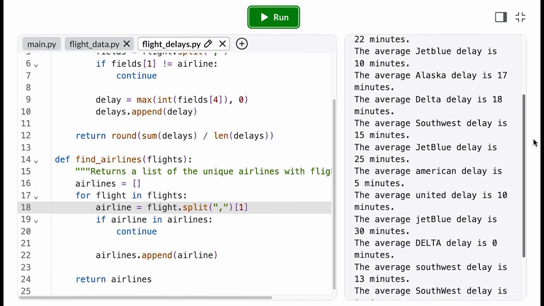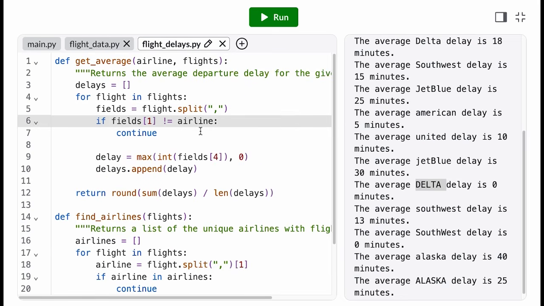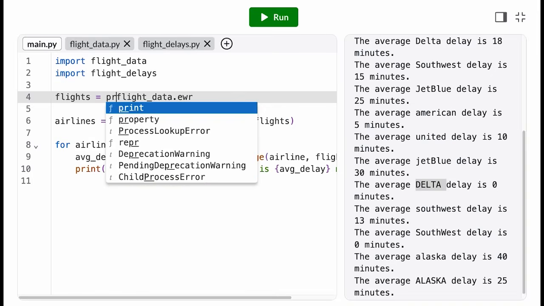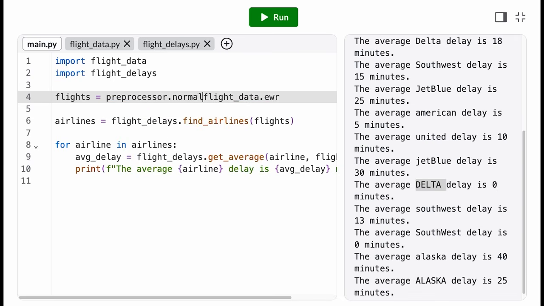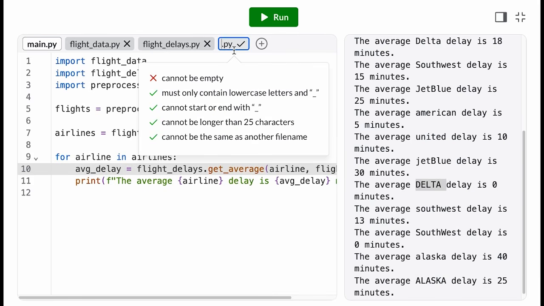So if an airline already exists in the list, we don't want to append it again. Better, but not best. It looks like maybe our data has some different capitalizations of airline names. So they're getting counted as separate airlines. Now, we could just convert all the airlines to the same case inside the find airlines function. But the getAverage function is also using the airline name, so it must be affected by the same issue. Instead of forcing every analysis function to recognize and handle this data inconsistency, we can use a step called preprocessing. This normalizes our data once up front, so the rest of our code doesn't have to think about it.